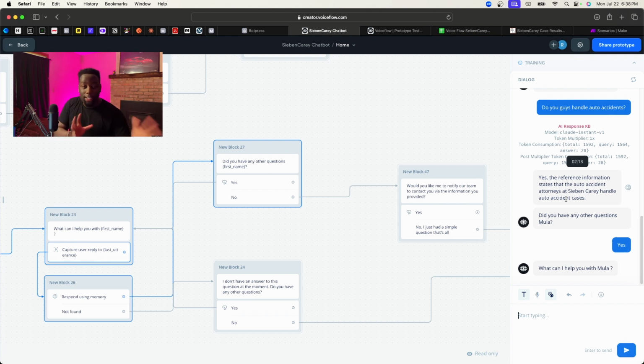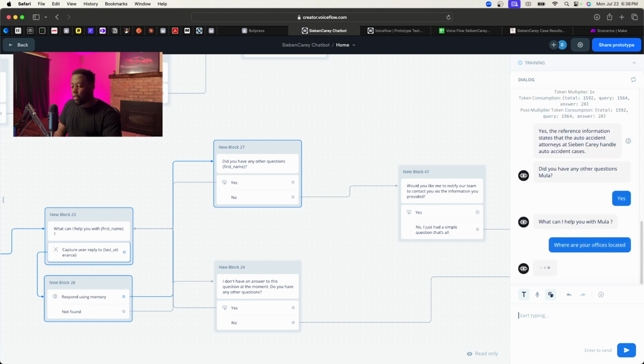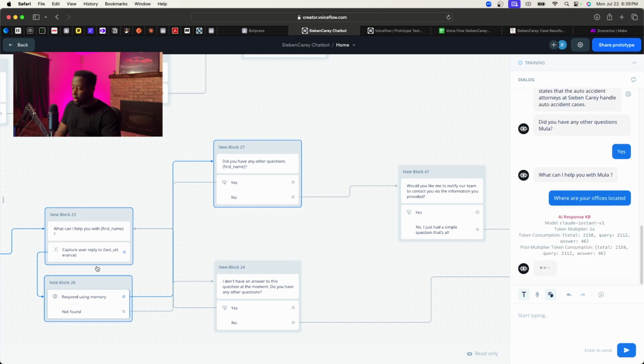But again, for the sake of this video, this is the developer's view on building an AI website chatbot MVP. And then we'll go from there. And then let's say, again, where are your offices located? Right? And then it will just continue looping right here. As you can see, if you have any more questions, it will continue to loop.